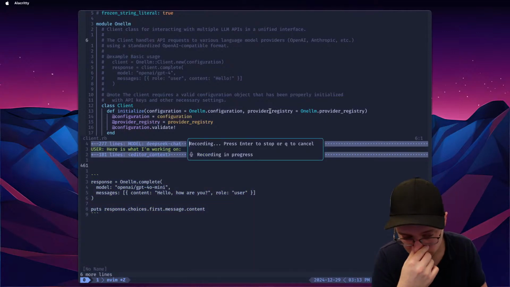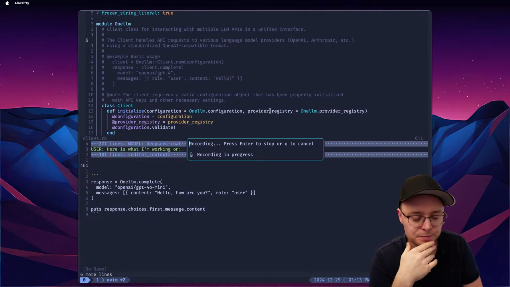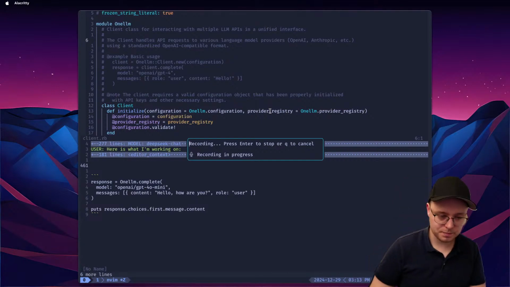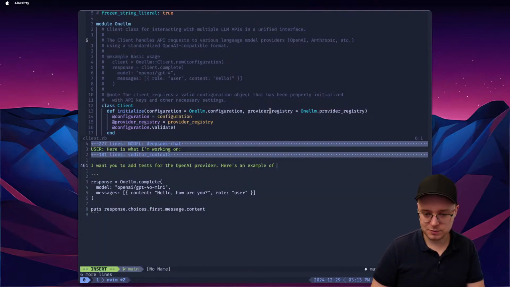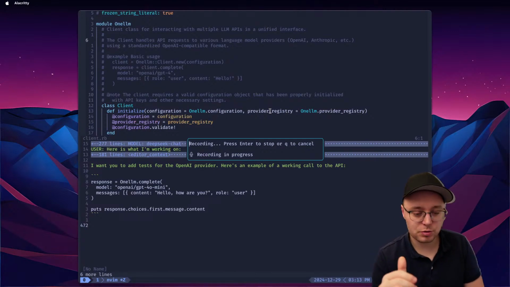I want you to add tests for the OpenAI provider. Here's an example of how you should call it below. Here's an example of a working call to the API. I don't want you to mock anything, so you should hit the actual API.